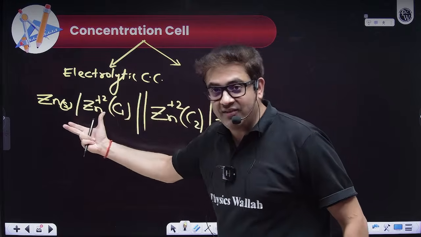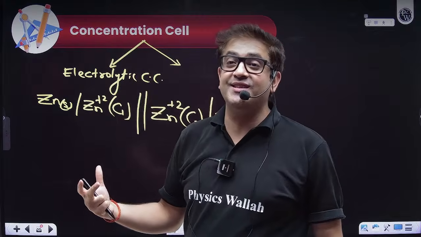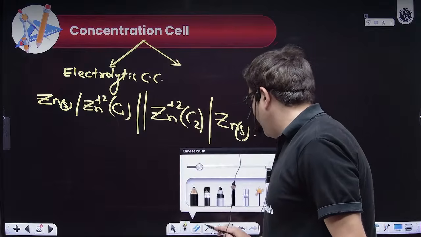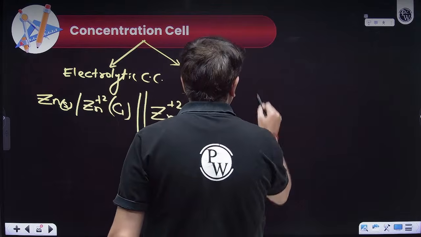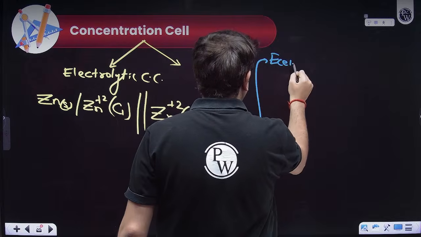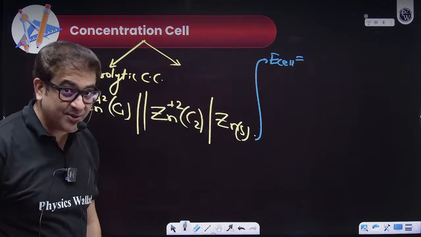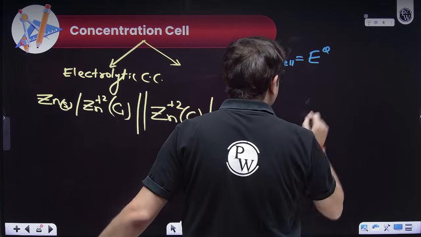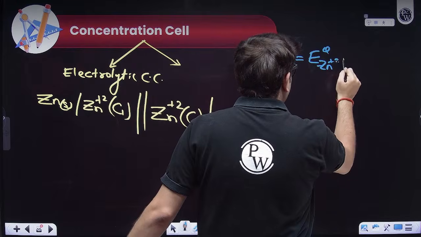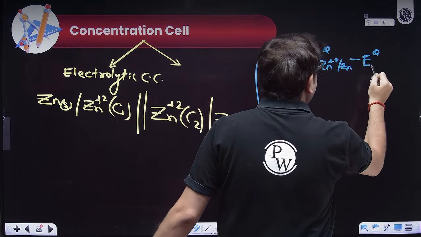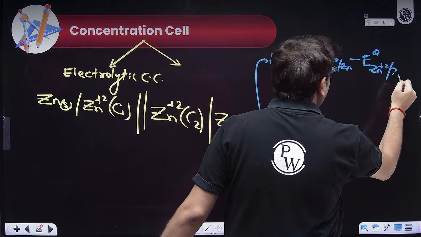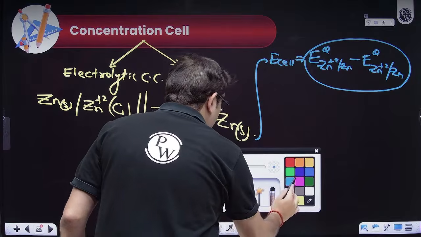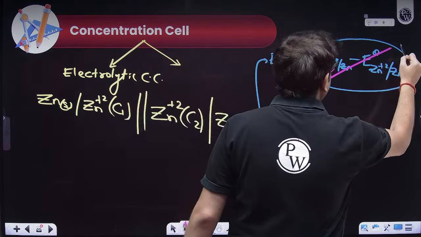So this is potential V1, this is potential V2. If you join two potential differences, you will find current. Write Nernst equation for this. So if I write Nernst equation for this, then the cell potential will be equal to standard cell potential. What will be standard cell potential? Sir, it will be E0 cathode, which is zinc, minus E0 anode, which is again zinc. Although the value is not given, because I know both are the same terminal, therefore what is the E0 cell value? Sir, it will be 0.